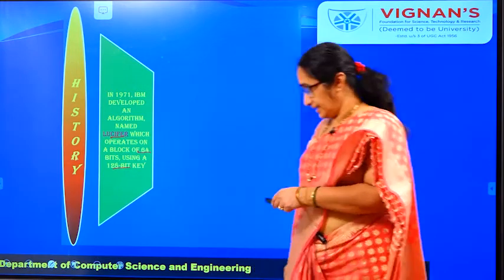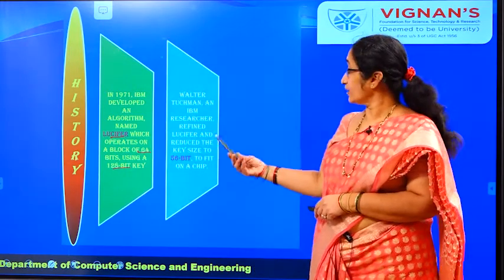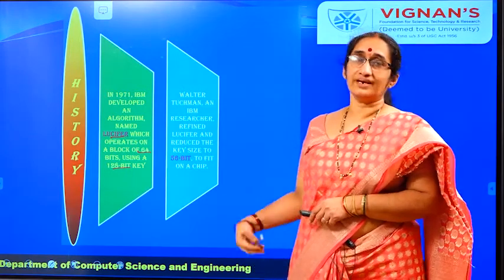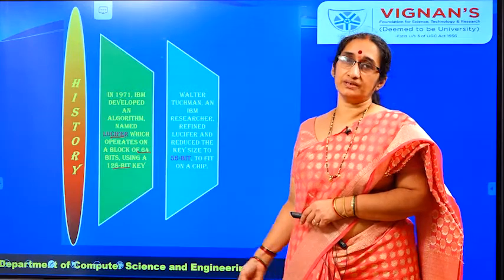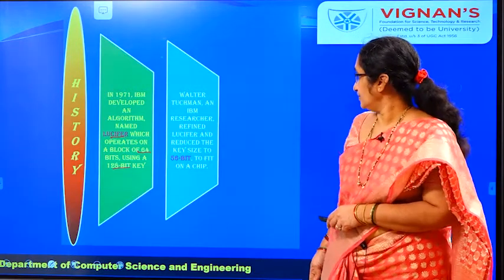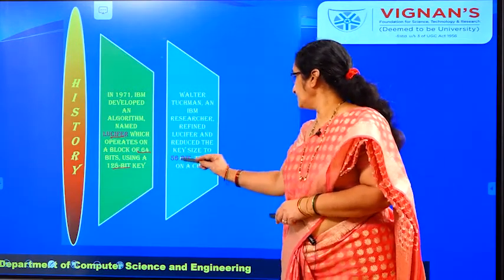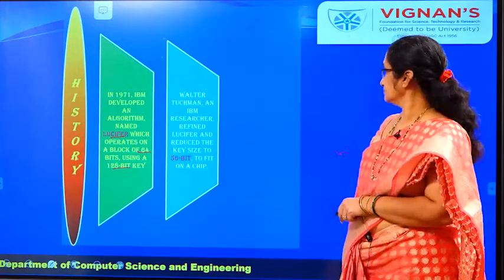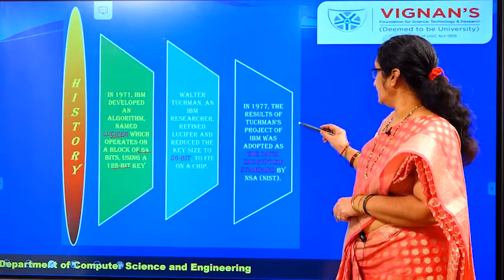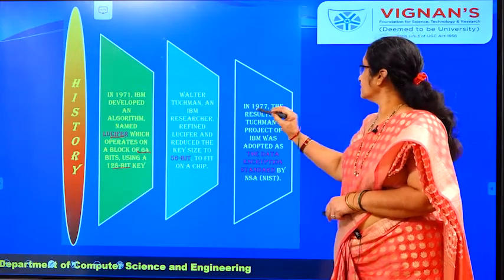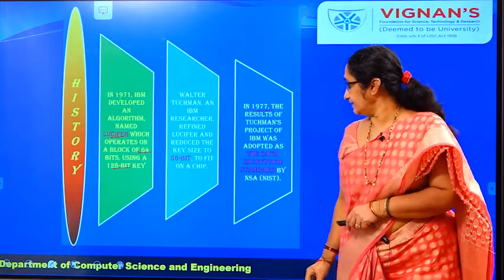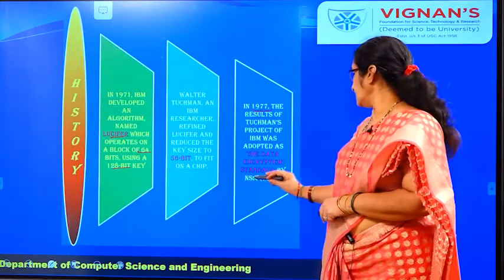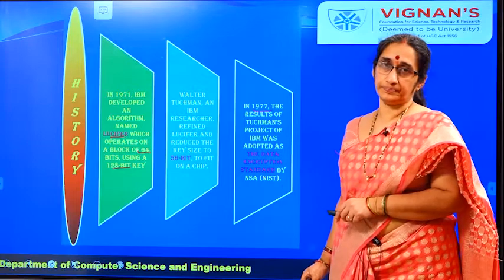But they didn't want an algorithm with a 128 bit key, so they asked to refine this particular algorithm, and it was refined to a 56 bit key to fit on the chip. And finally this algorithm in 1977 was made a standard by the National Security Agency.